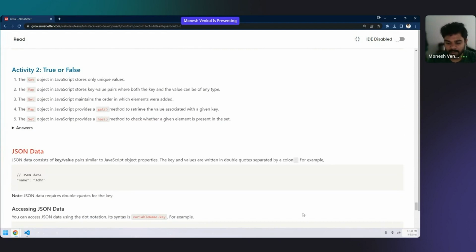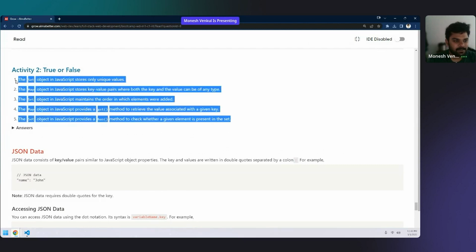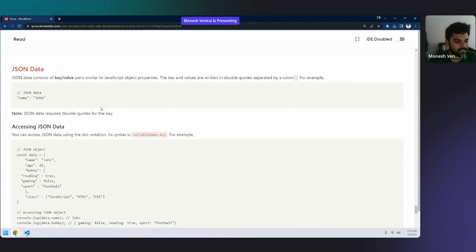What's the time now? Okay, so at 12:40. Can you play this activity or shall we do it now? It's up to you. Do you want to play this activity now or shall we continue with the JSON data?